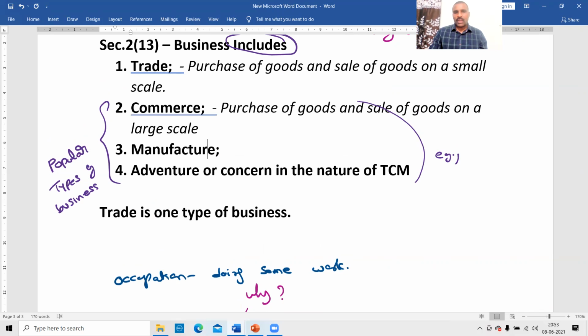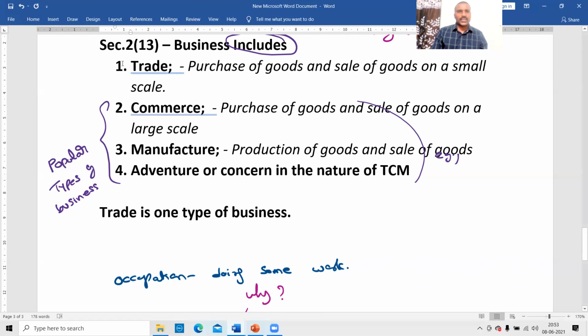But first, if I am purchasing the goods, means somebody has produced the goods. Yes or no? If I am purchasing the goods, means somebody has produced the goods. Therefore, production of goods and sale of goods. I am manufacturing the goods. I am producing the goods and selling the goods.